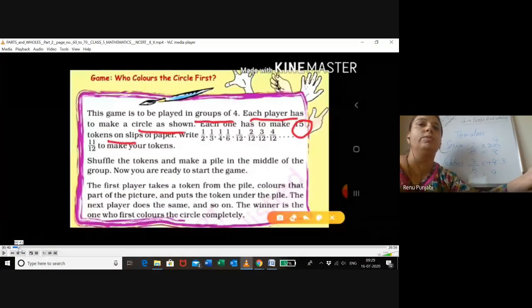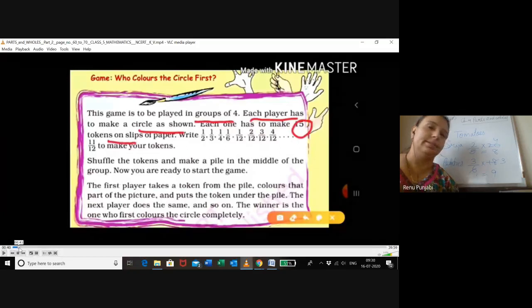1 upon 2, 1 upon 3, 1 upon 4, 1 upon 6, 1 upon 12, 2 upon 12, 3 upon 12, 4 upon 12. After that, 5 upon 12 till 11 upon 12. Write all the numbers on the chits. This way, after making the chits, shuffle the chits and take one chit.